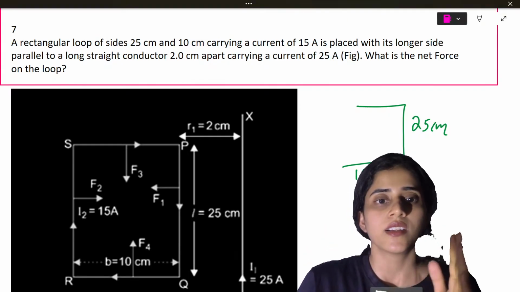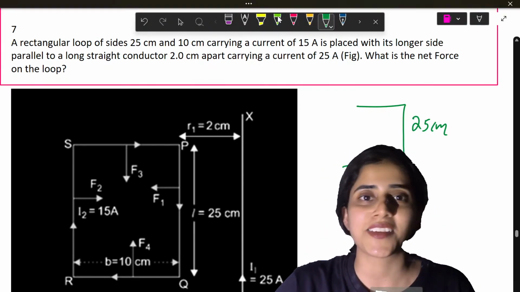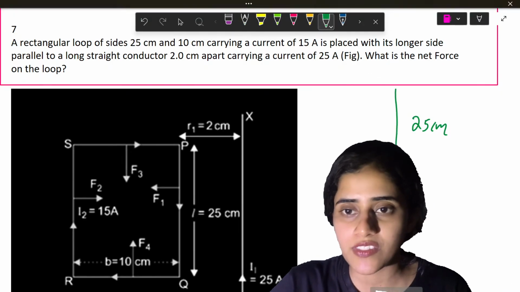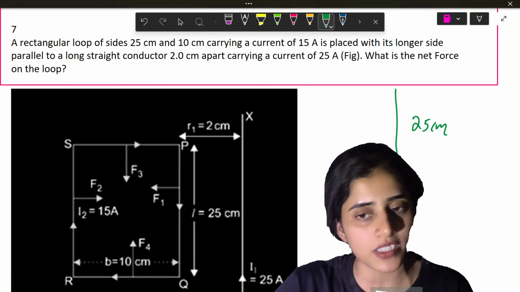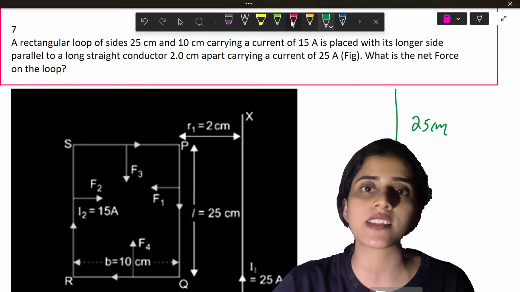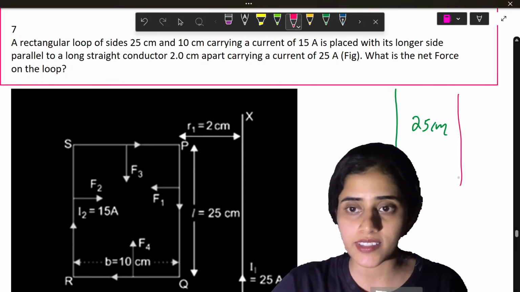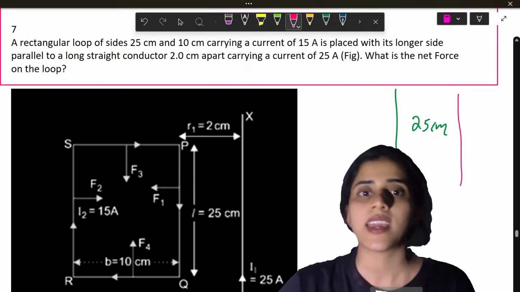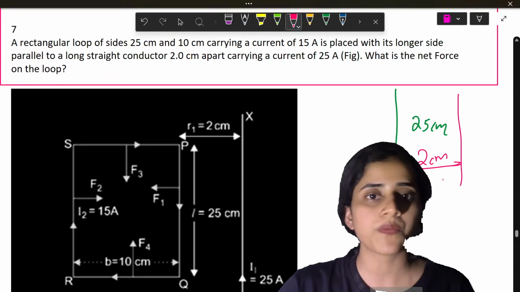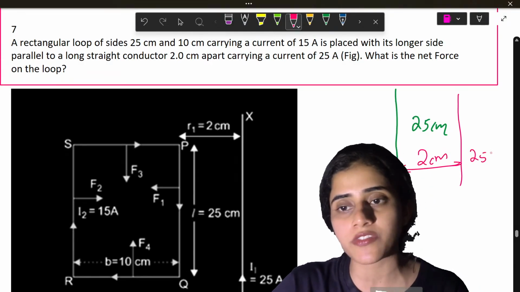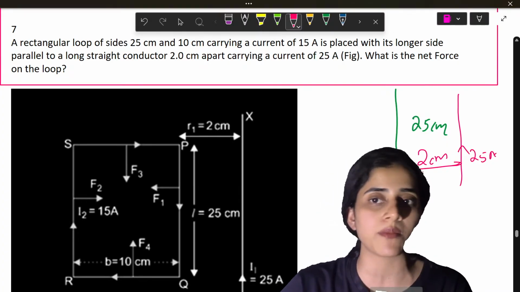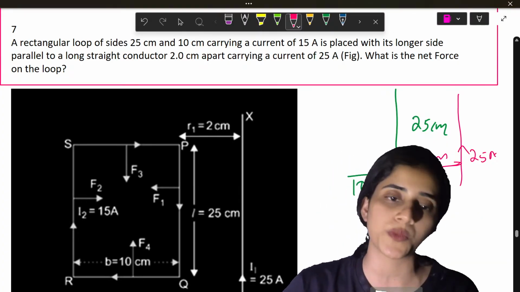Again, my drawing is bad. Let me make this longer. So 25 centimeter and 10 centimeter. Alright. This is placed parallel to a straight conductor. So there is a straight conductor here, parallel. And these are at a distance of 2 centimeters apart. It is also given that the parallel wire is carrying a current of 25 amps. We have to find out the net force on the loop.